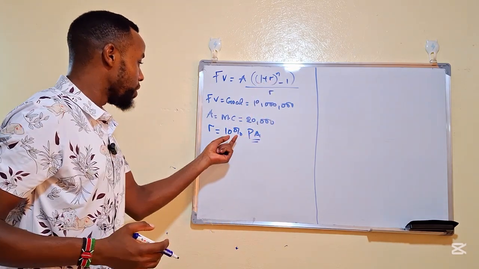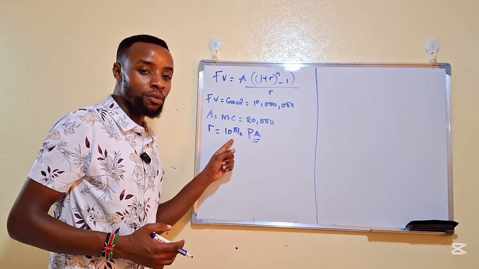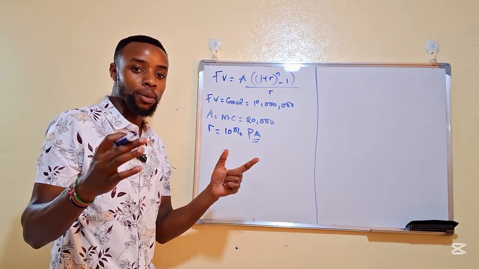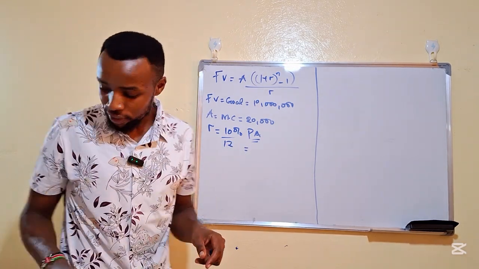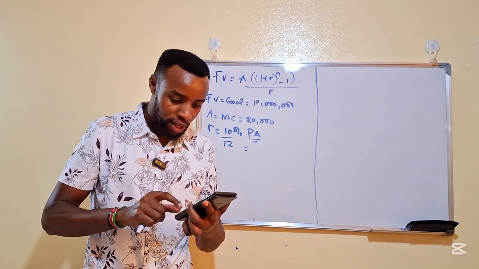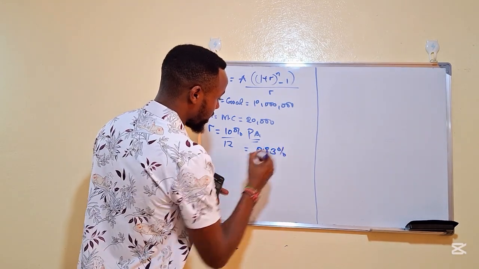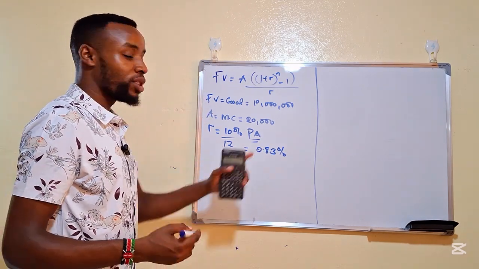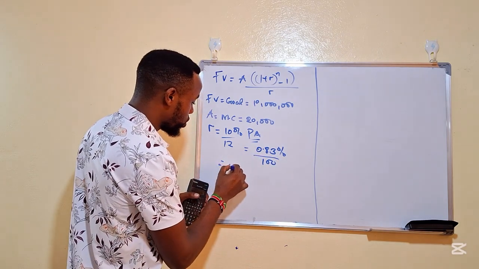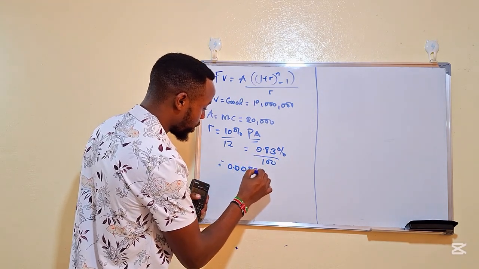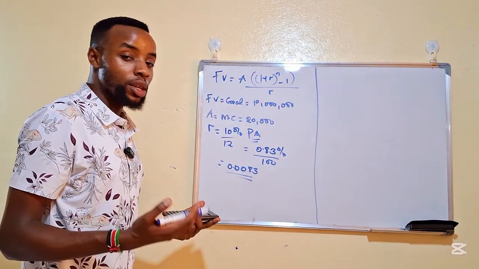Now, remember, when we have 10% per annum and we are contributing this 20,000 per month, it means that we have to convert this 10% into monthly to see the monthly percentage. So we divide this by 12 and we get what? 10 divided by 12 is 0.83%. Now I need to convert this 0.83% into decimal, so I divide this by 100. So this is going to be 0.0083, because this is the amount that I'm going to put in the formula. So I'm just making things simple for my formula.